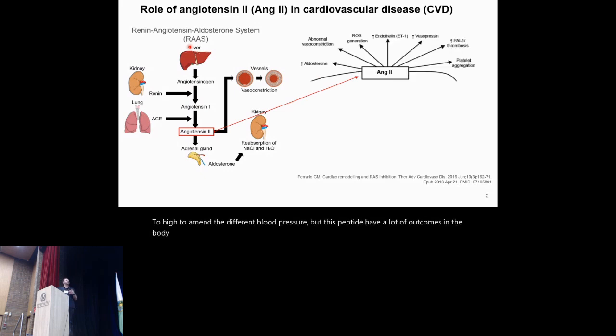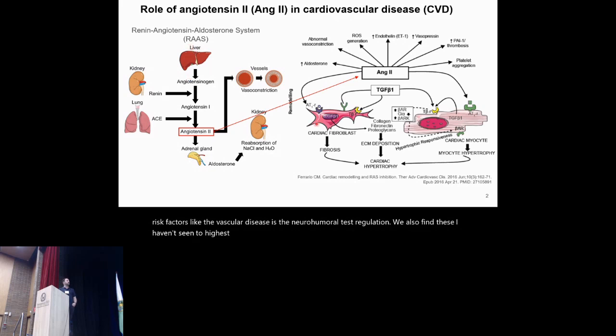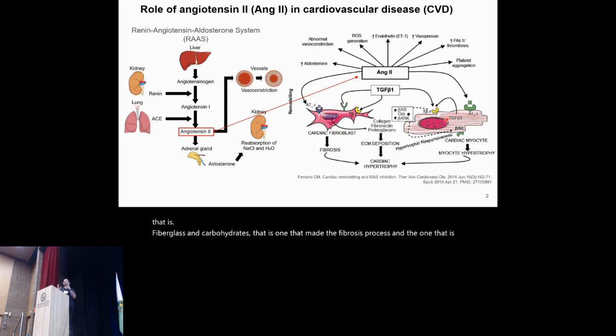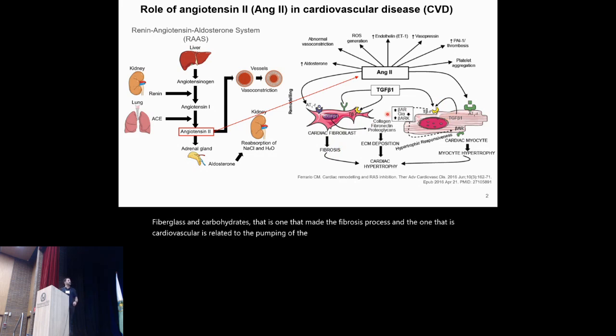So in different kinds of pathological contexts, we have reactive oxygen species generation and endothelin, and also the secretion of other hormones in the body. So when you have different risk factors like cardiovascular disease, this neurohumoral dysregulation, we also find angiotensin at the highest level. But mainly in the heart, we found these two main types of cells, fibroblasts and cardiomyocytes. One makes the fibrosis process, and the cardiomyocyte is related to the pumping of the heart.